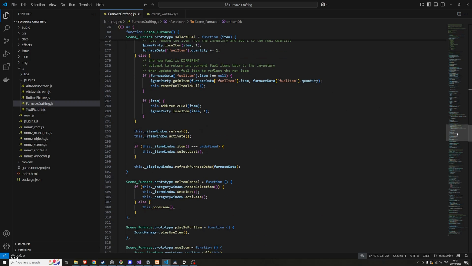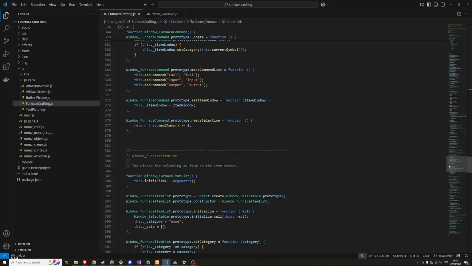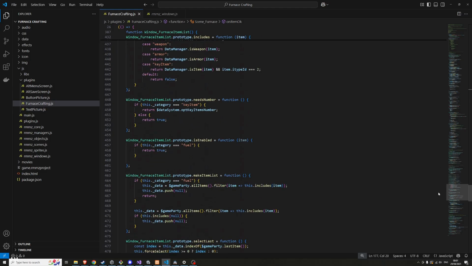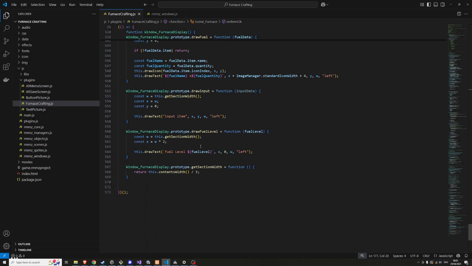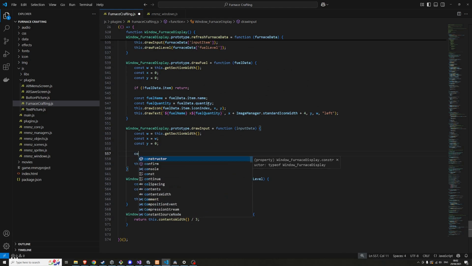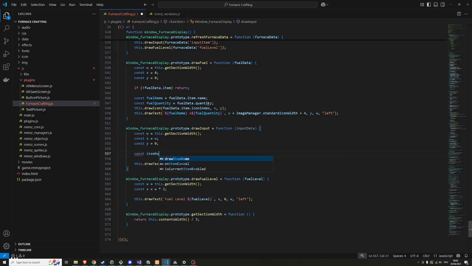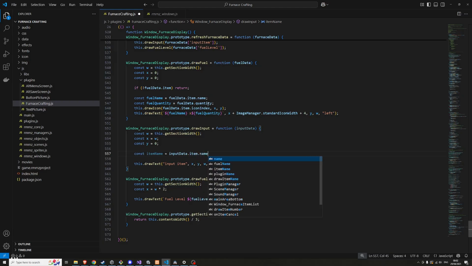So now that we have something selecting, or I assume it works, we then need to display something. So the furnace display, draw the input. At the moment it just says input item, but it's going to look somewhat similar to this. Item name is going to equal input data item.name.